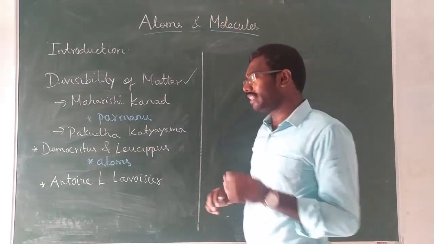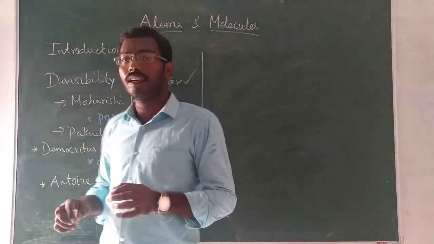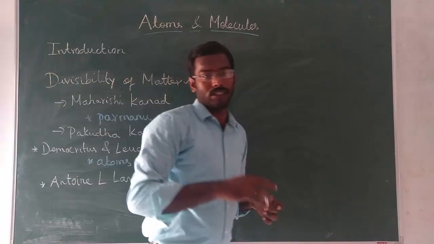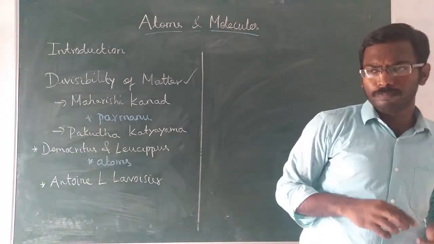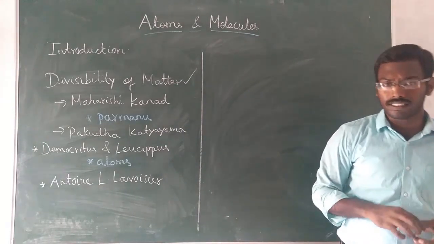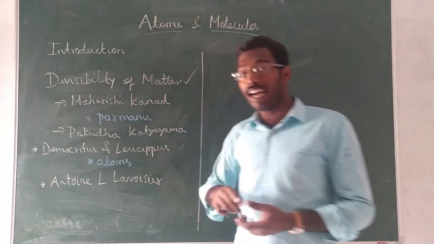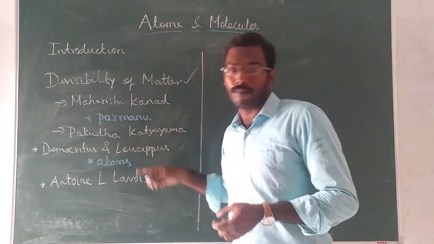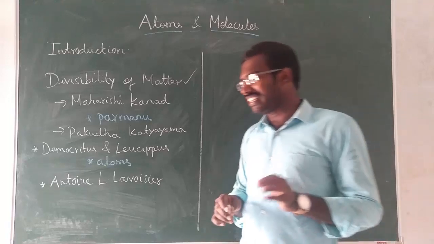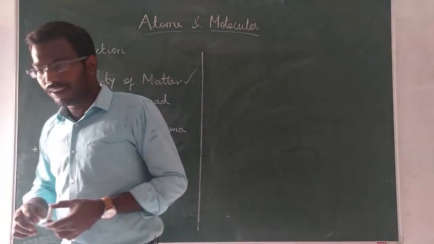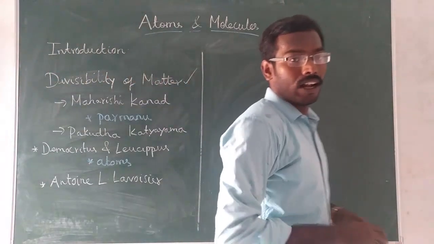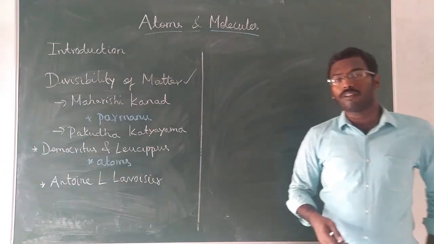Usually in olden times, Indian philosophers and Greek philosophers were famous. So in your book, two Indian philosophers' names are given. One is Maharishi Kanad and another one is Pakuda Katyayana. The names are a little difficult to pronounce. Anyway, that's not a matter. Let's try to know what they told.